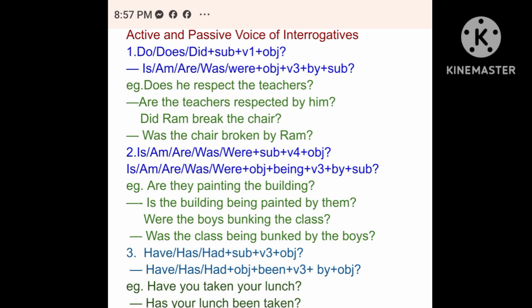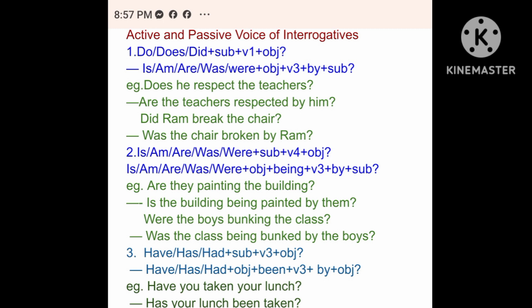Similarly, coming to rule number 2. If the yes no question begins with is, am, are, was, were, we begin with the same. Now let's see the active pattern and passive pattern first. Active pattern is am, is, are, was, were plus subject plus verb 4 plus object and question mark. And the passive pattern is am, is, are, was, were plus object plus being plus verb 3 plus by plus subject and question mark. Here being is added since it is a continuous tense.